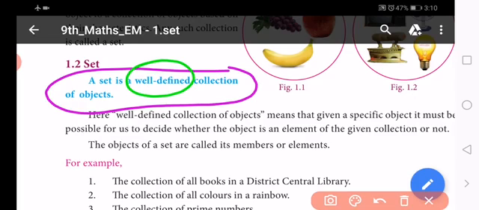Well-defined means any object is given, it must be clear whether that object is a member or element of this group, of this set of the objects or not.